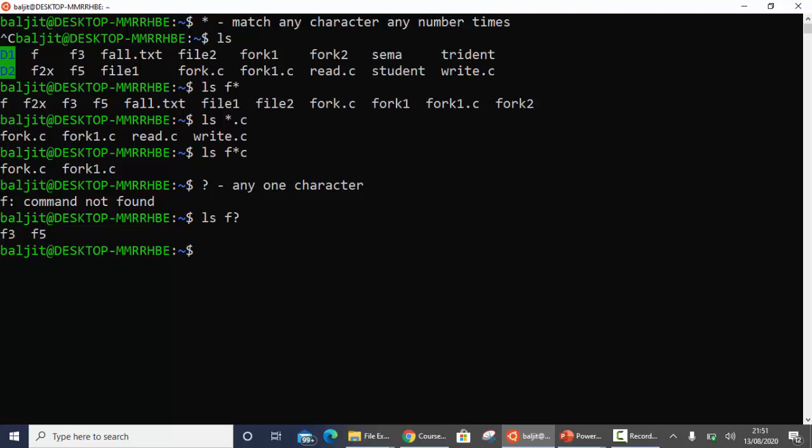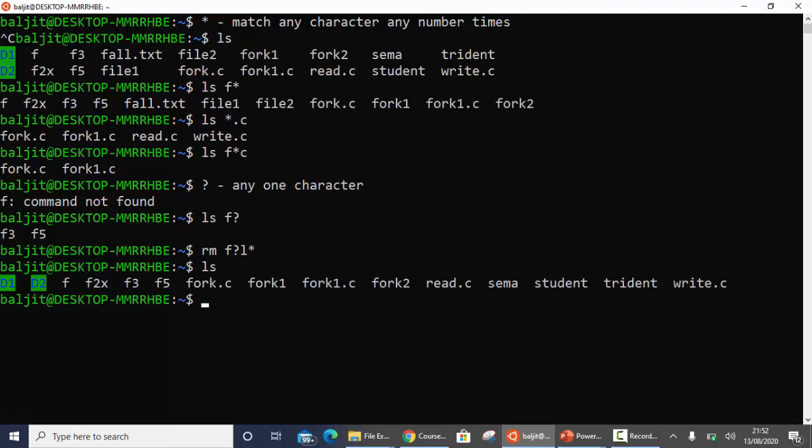Now another example: let us suppose I want to remove all those files which start with F, then there can be any character at the second place, then the third character is L, and then there is anything. So I'm combining question mark as well as star here. It is going to remove all the files where the first character is F, the third character is L, the second character can be anything, and after the third character there can be any number of characters. Okay, so let us see what it deletes. Now you can see the difference. The files deleted are F, F2X, F3, F5, fine.